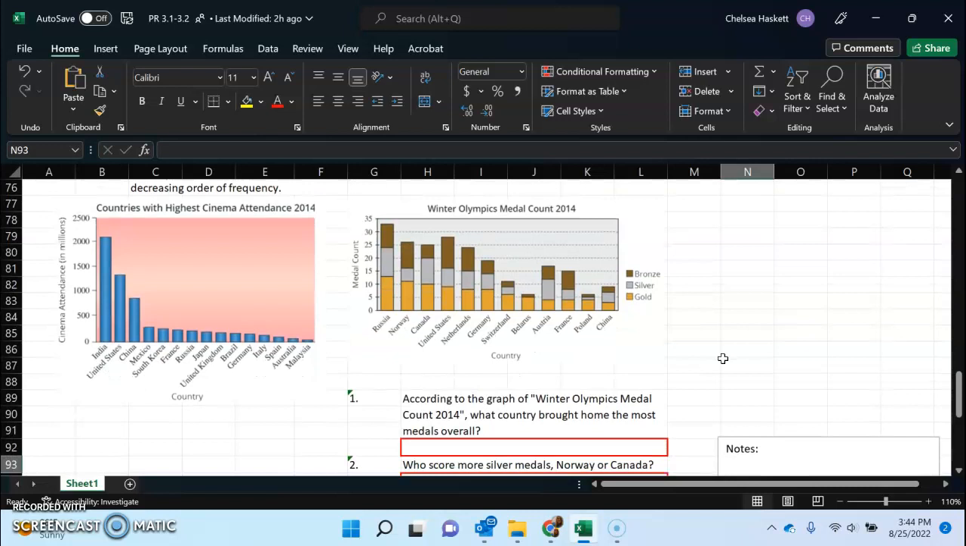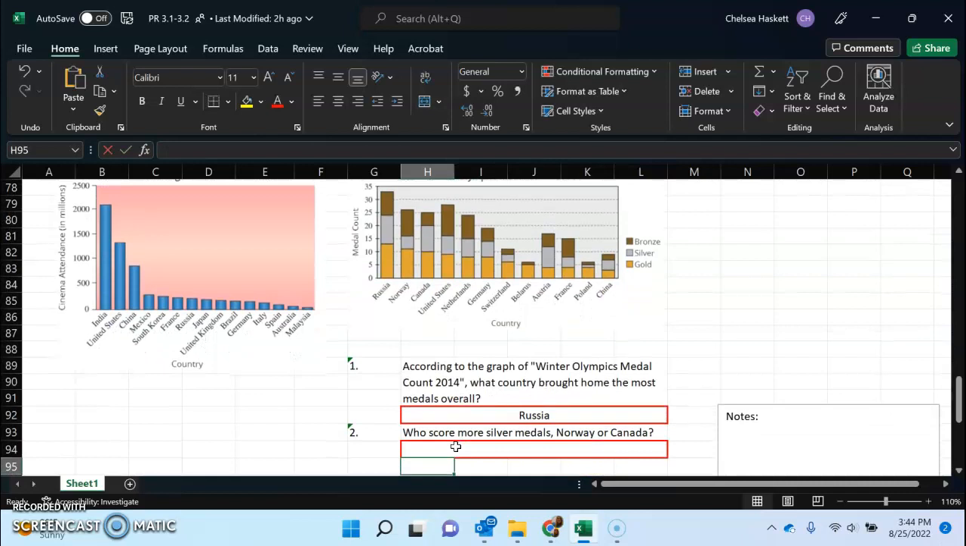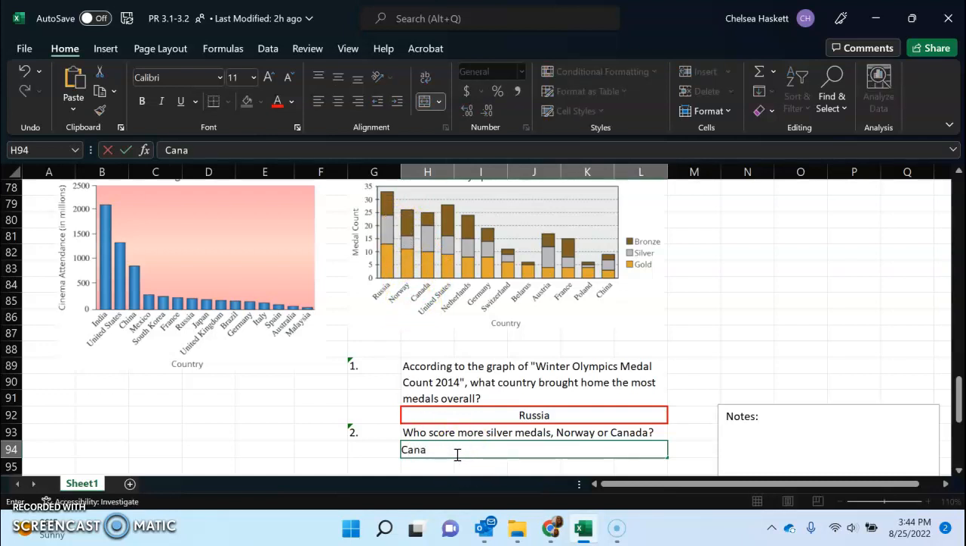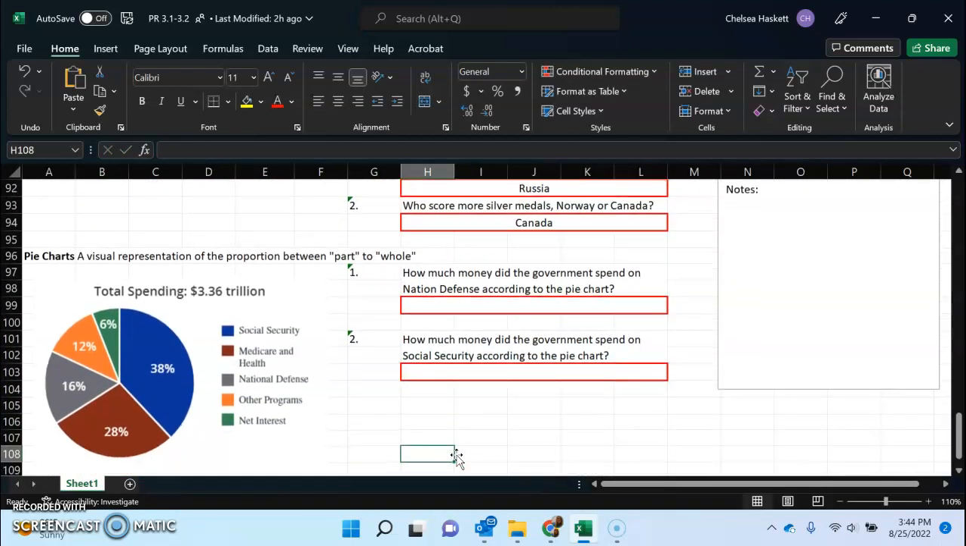According to the graph of Winter Olympics medalists count 2014, what country brought home the most medals overall? So looking at which one is the highest, it would be Russia. Okay, who scored more silver medals, Norway or Canada? So we're just looking at Norway and Canada. If we're just talking about silver medals, Canada would have scored more. But if we were looking at medals altogether, it'd be Norway. So Canada scored more silver medals than Norway.